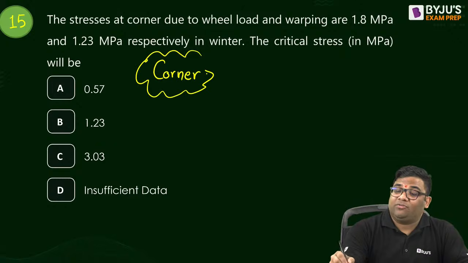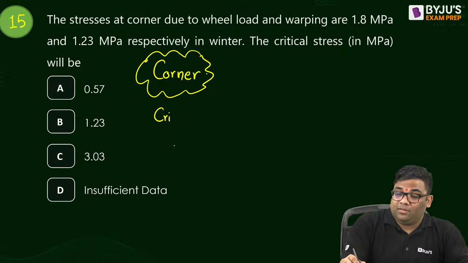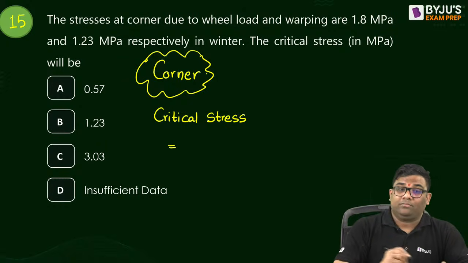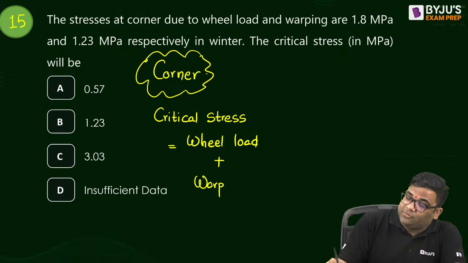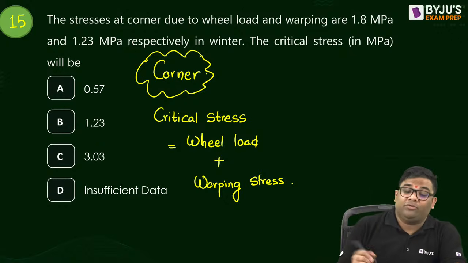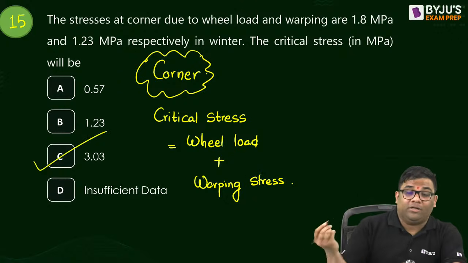What is the combination, by the way, critical stress combination in corner? Yes. It is nothing but wheel load stress plus warping stress. So straightforward, I'll add both of them, 3.03.